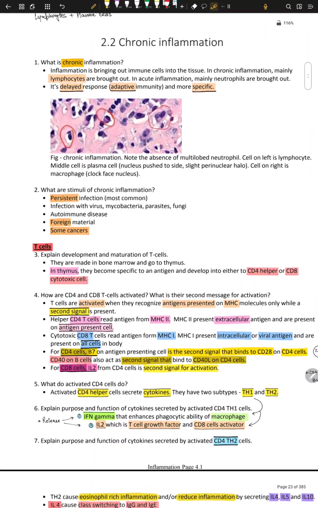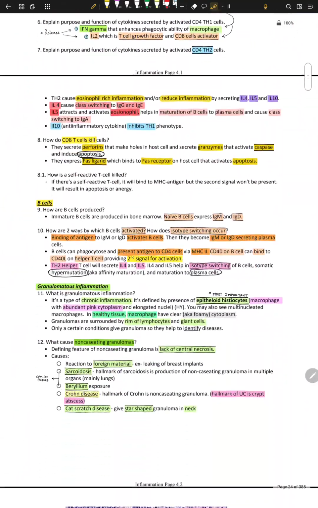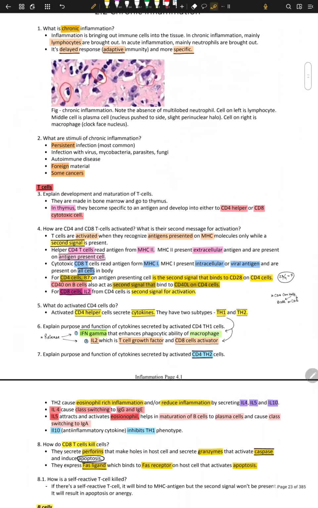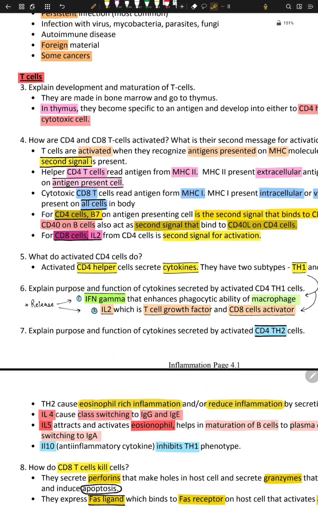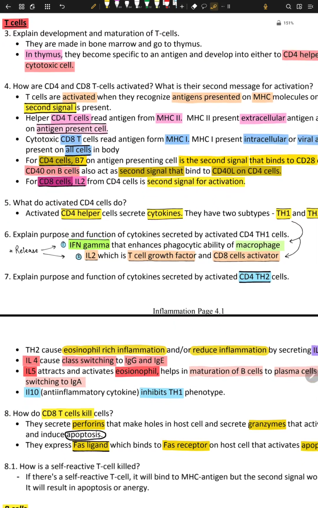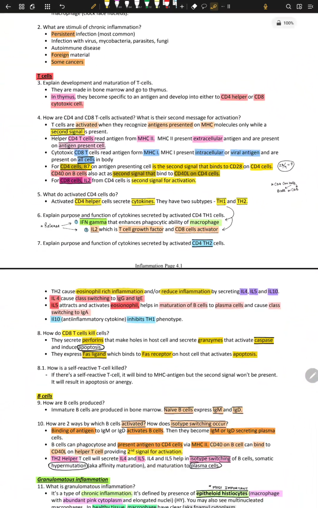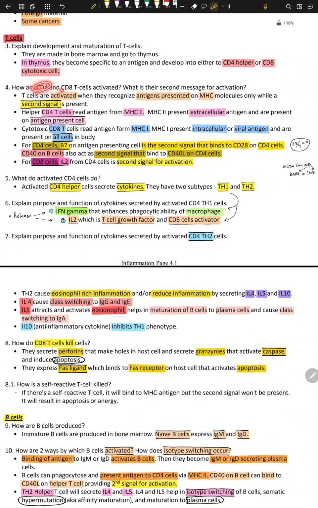Now we can read the text, understand the text. I hope, okay, let's see, read the text. So what is the stimuli for chronic inflammation? We know this, cancer, blah, blah, blah. T cells, they go to the thymus. Okay, we know this. Let's read this. So CD4, CD8, second message activation. CD4 T cells read antigen from MHC class 2. MHC class 2 presents extracellular antigen, and they are present on antigen presenting cells, right?